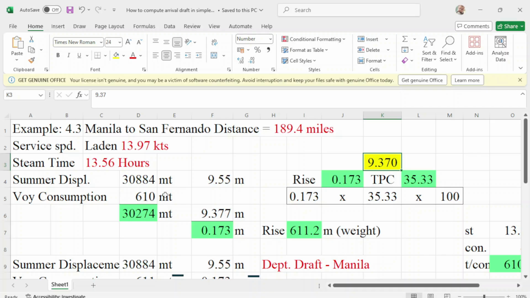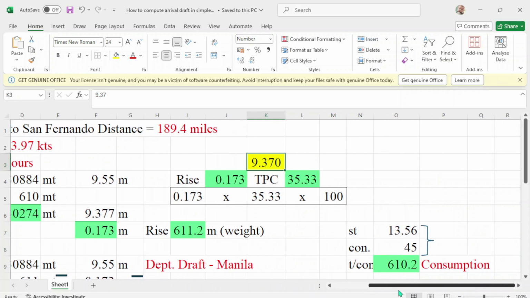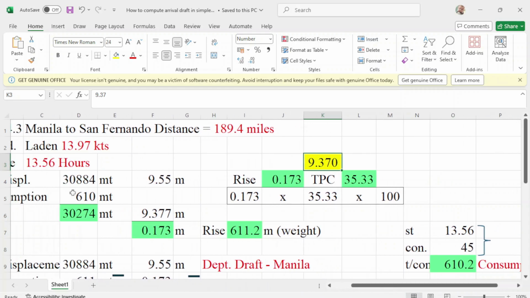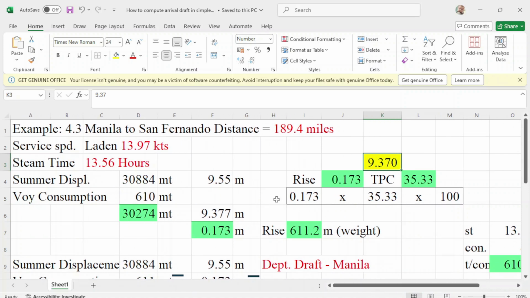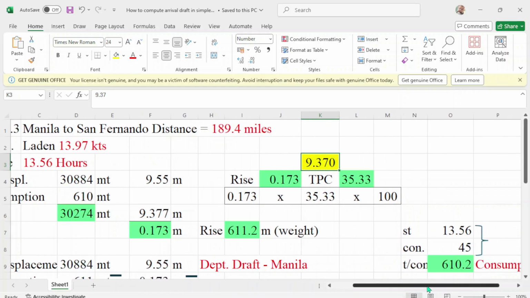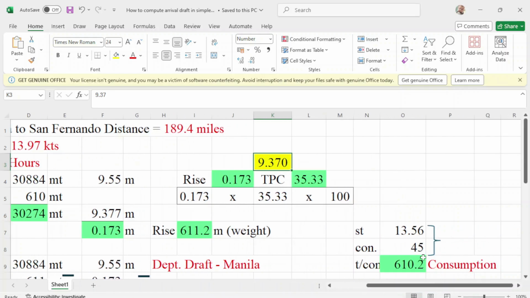And your consumption, which is this one, your steaming time is 13.56 hours, and your consumption is 45 tons per day. So you multiply the steaming time times your consumption, and your total consumption is 610.2. That will be your consumption.